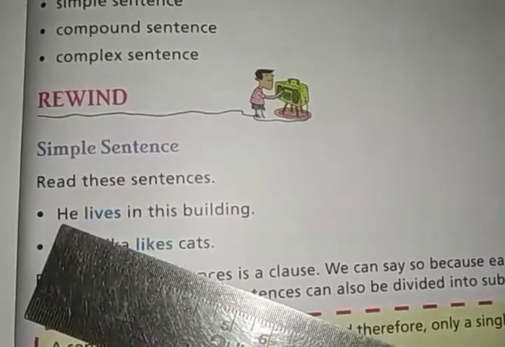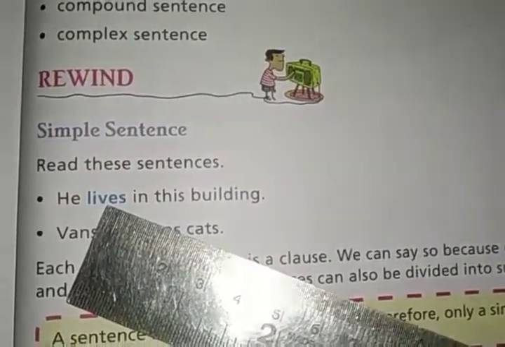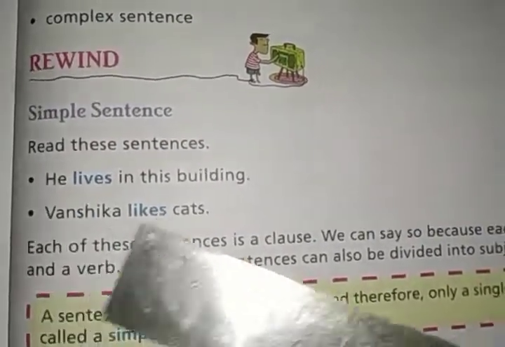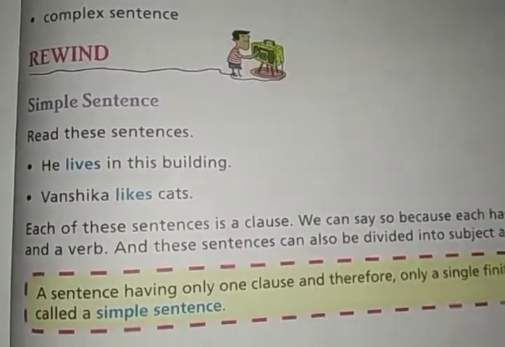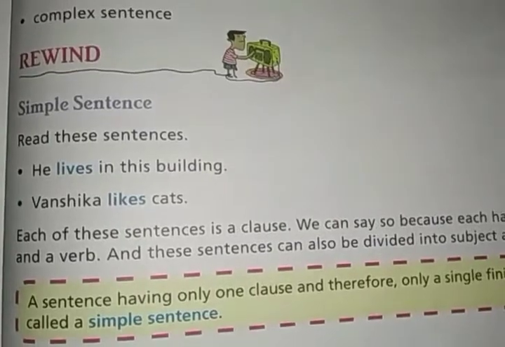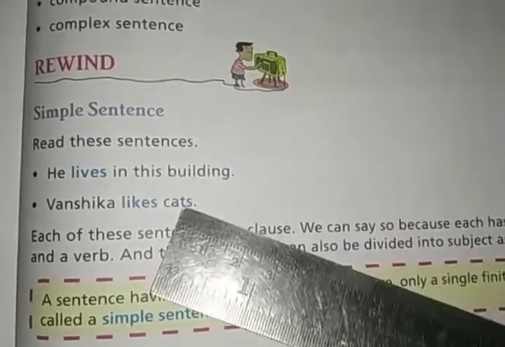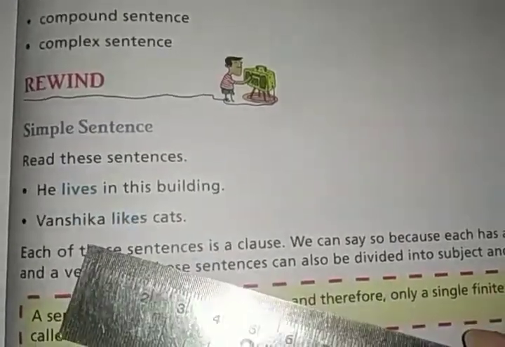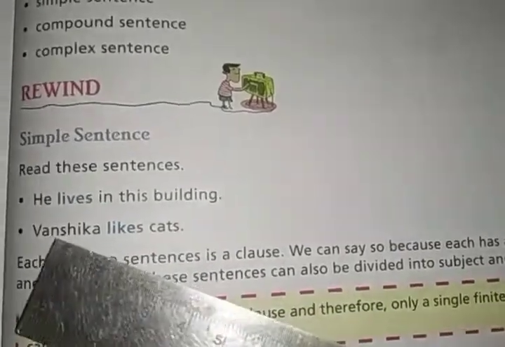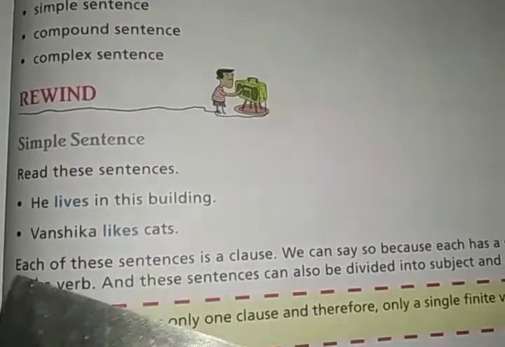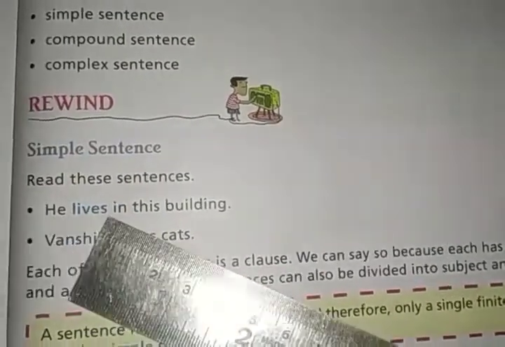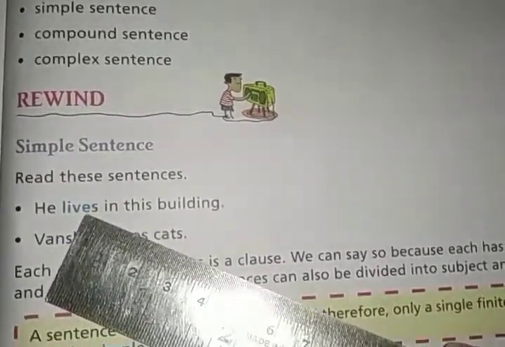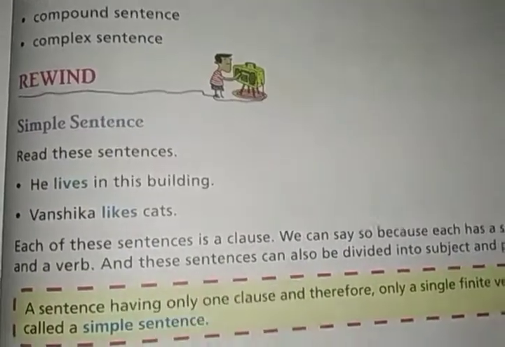He is the subject here and lives is the verb. Vanshika is the subject, likes is the verb. So both the sentences carry a subject and a finite verb, so these are known as clauses. When a sentence has a single subject and a single verb, then it will be a simple sentence.